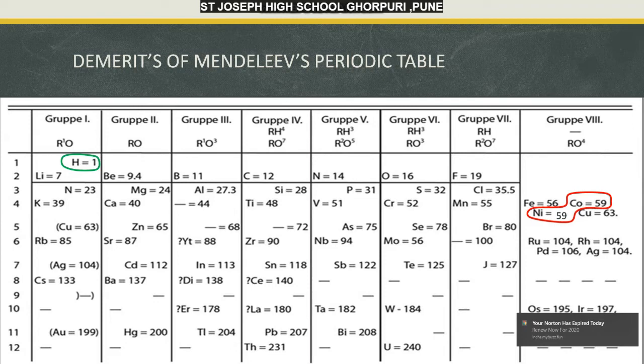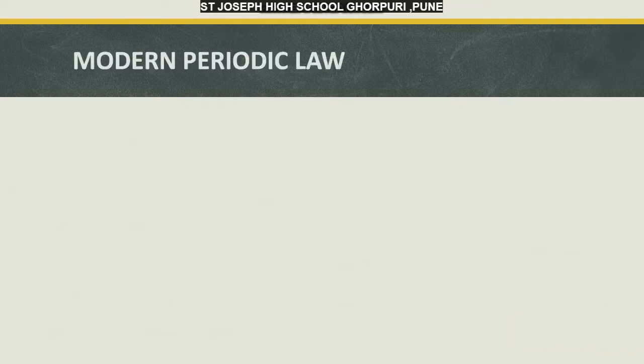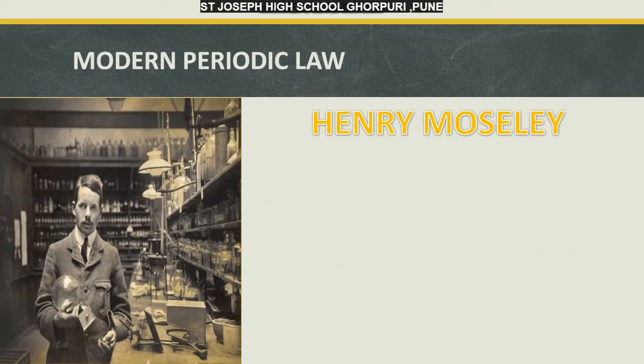Now we'll go on to the next scientist who proposed a new theory, and it is known as the modern periodic law. The scientist who discovered or who put forth this theory of modern periodic law was an English scientist known as Henry Moseley.